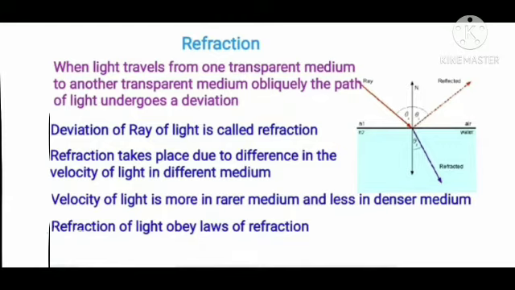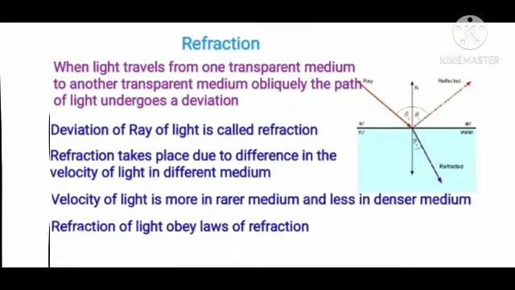In the given picture, the red line is the incident ray, the dotted red line is the reflected ray, and the blue dotted line is the refracted ray. Here two media are shown. The top is called the air medium and the bottom blue color is called the water medium.